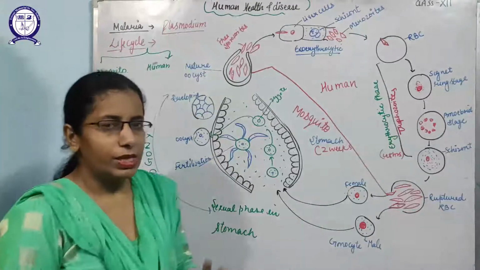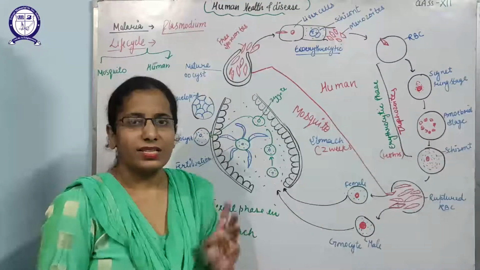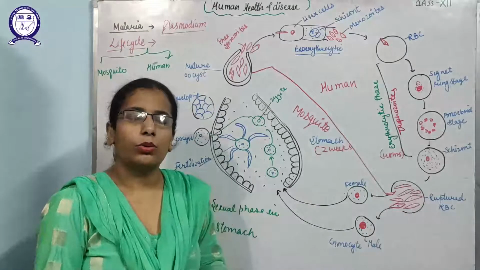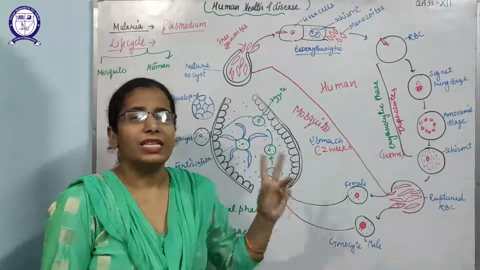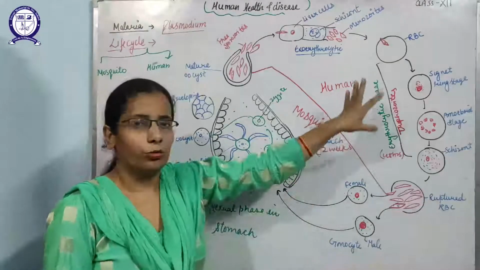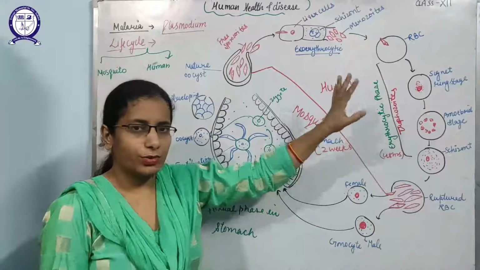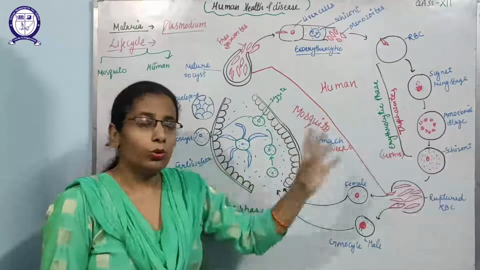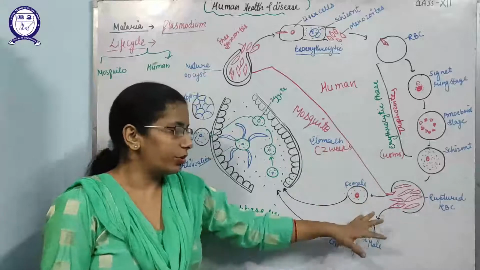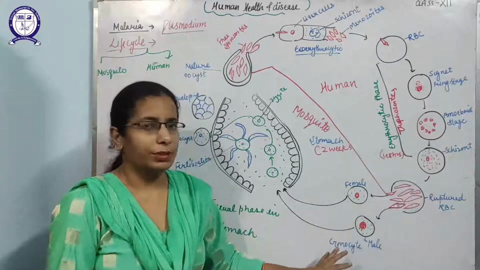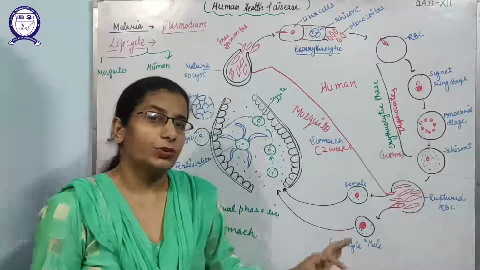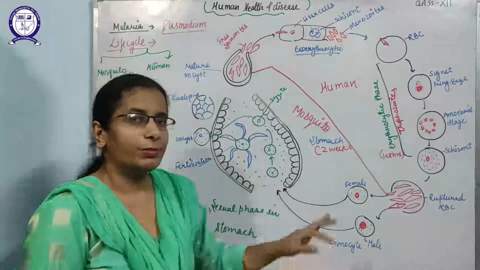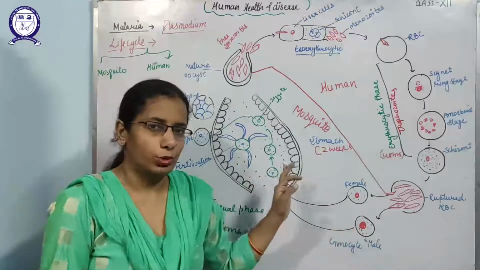As I have told you, there are three main phases: schizogony, gametogony, and sporogony. Schizogony mainly takes place in the human beings, where the schizont forms and develops. Then gametogony, where after the schizont, male and female gametocytes are developed. That also starts in the human beings. After that, the male and female gametocytes are sucked by the mosquito.